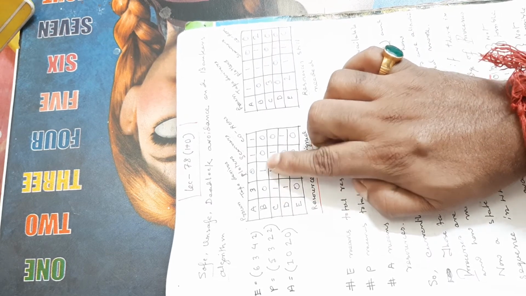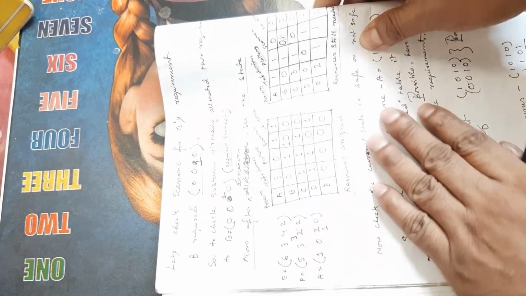But right now, B requests 0010 resources. Now the system allocates the resources to B that B is actually asking for.